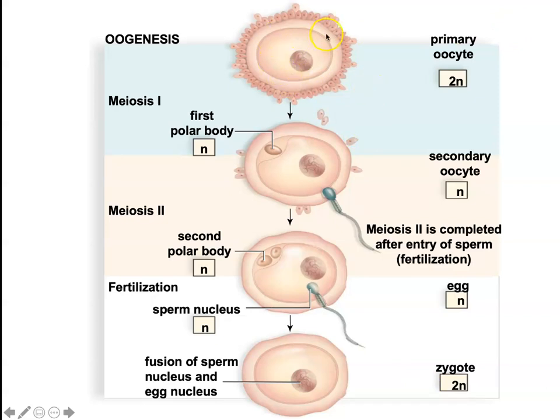The first thing that's going to happen, this is the whole structure that you see right here, is the primary oocyte. Like I said, it's going to grow very, very large. All around it are regular human cells. So the primary oocyte is massive. And what's going to happen is that it's going to undergo meiosis 1.